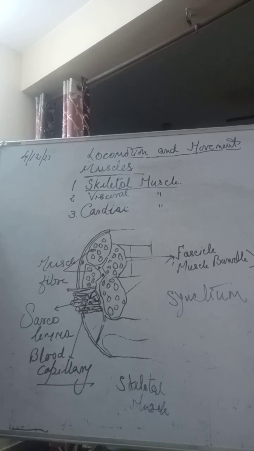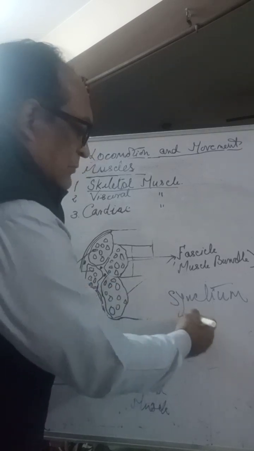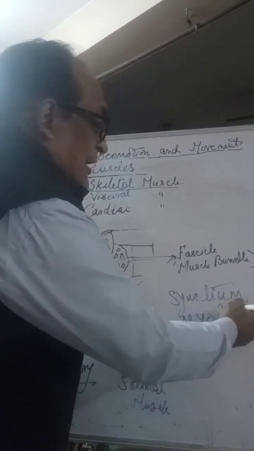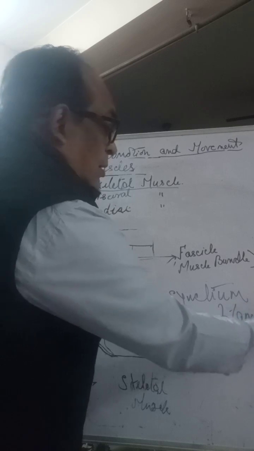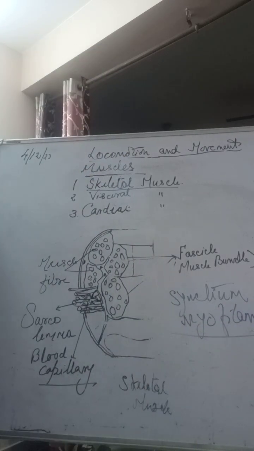And then what else is there in the muscle fiber? In the sarcoplasm, there are long filament-like structures which are known as myofilaments. These filaments are made up of two proteins. One is actin, another is myosin.